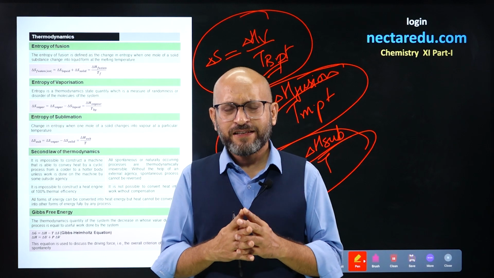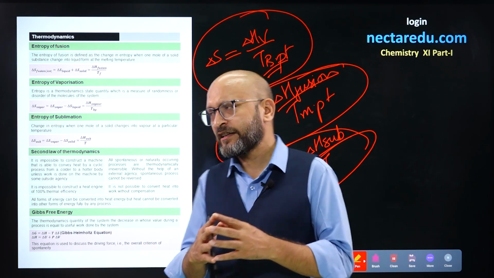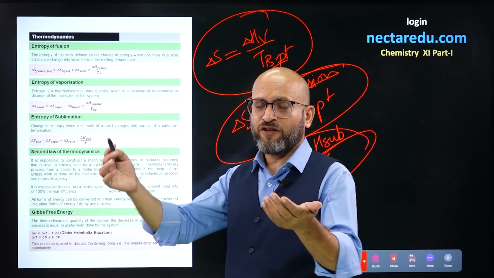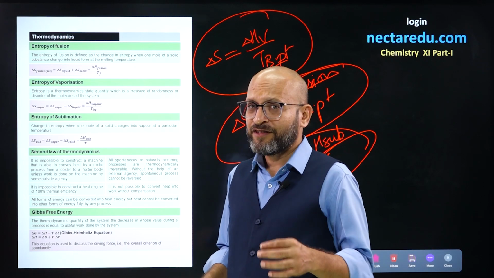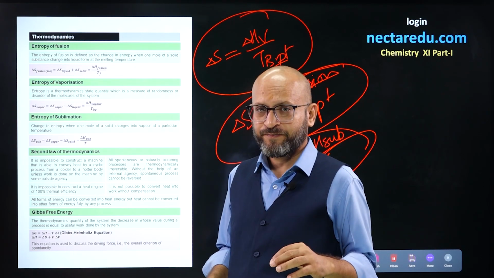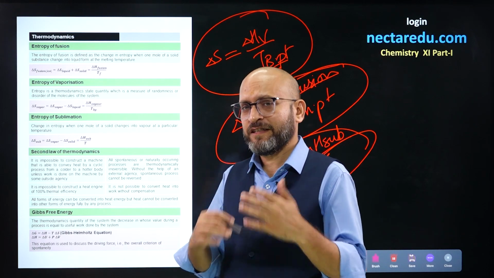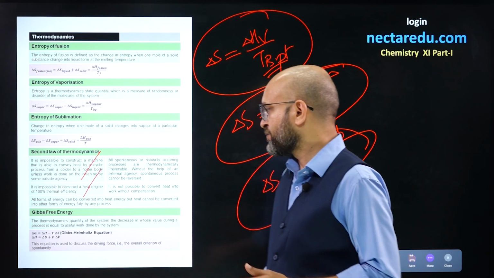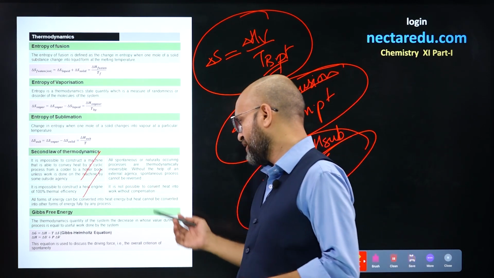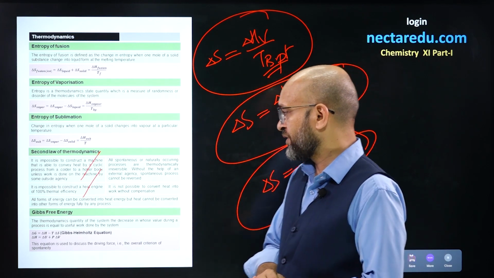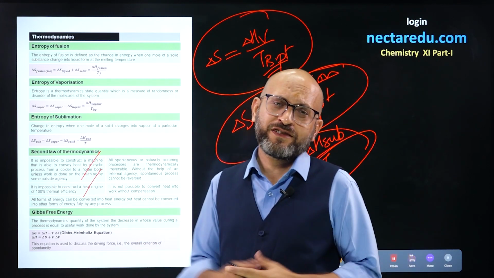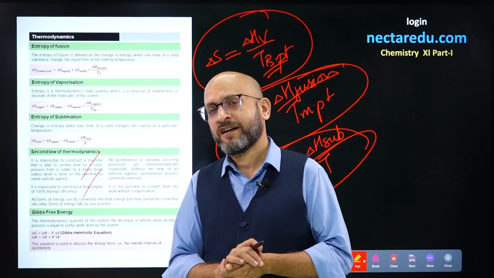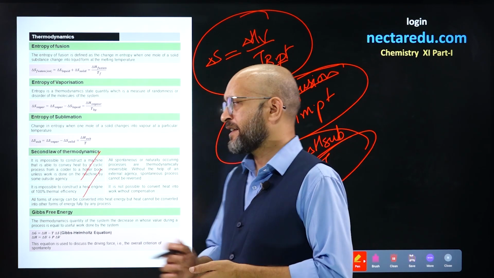So these are a few statements which have been used for explanation of the second law of thermodynamics. Same way we can say we cannot construct a machine which has 100% efficiency. There will be some energy loss always, right? So that is what has been explained over here. All forms of energy can be converted into heat, but heat cannot be converted into other forms of energy fully by any process. That is why we say that 100% conversion of one form of energy into another is hardly possible, right? So that is what has been explained.